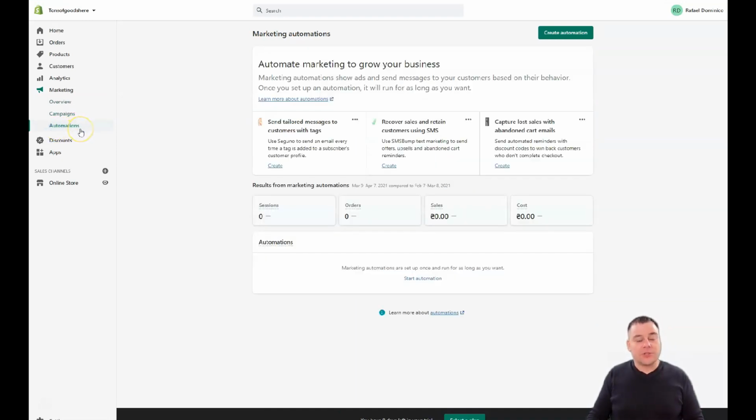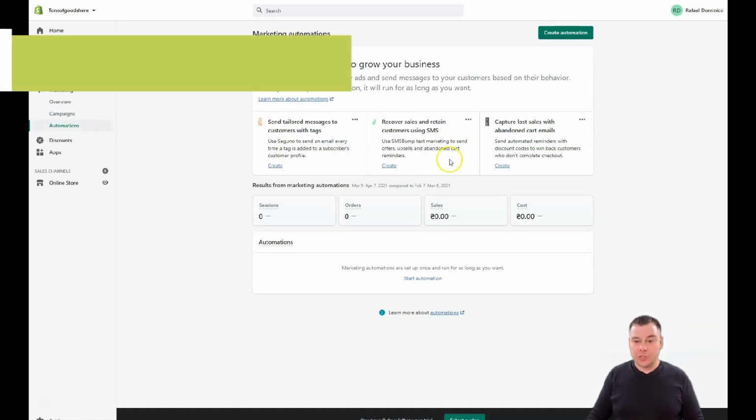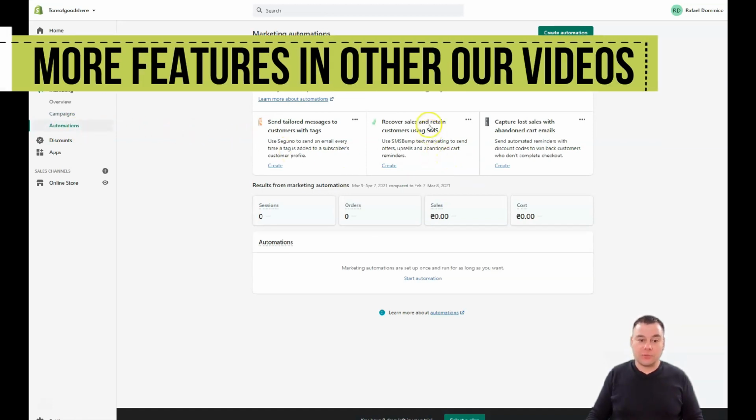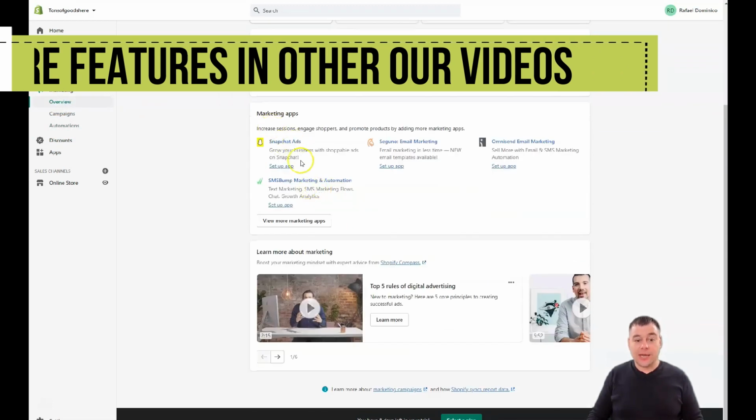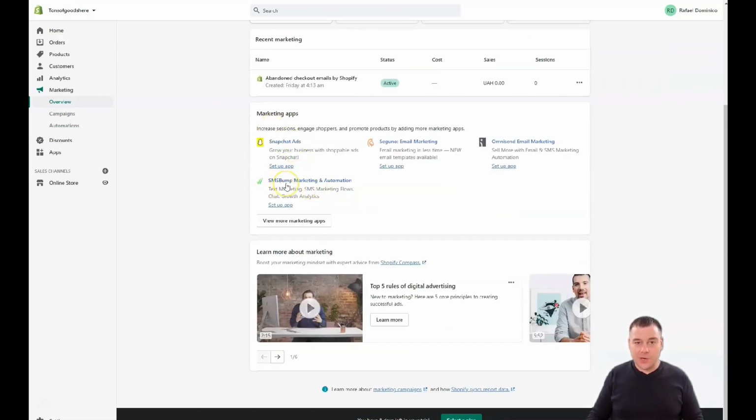And automations, this is actually the thing that will let you sleep while your online shop works for you. And there are a lot of interesting tools and applications. For example, Snapchat ads, SMS marketing. Can you imagine sending an SMS to your client or potential client, and it's straight on his cell phone? It's very, very cool.